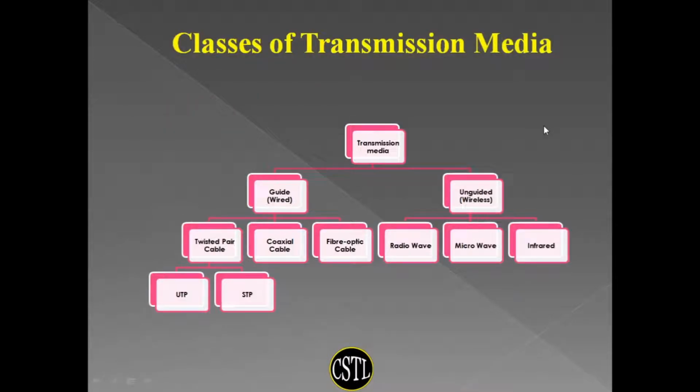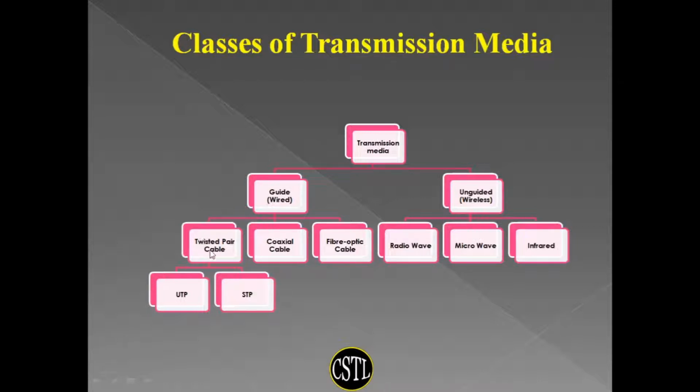So this is the classification of transmission media. Broadly, we can classify the transmission media in two categories. One is guided or wired, and the other is unguided or wireless. In guided media, there are basically three types of transmission media. Number one is the twisted pair cable, second is the coaxial cable, third is the fiber optic cable.